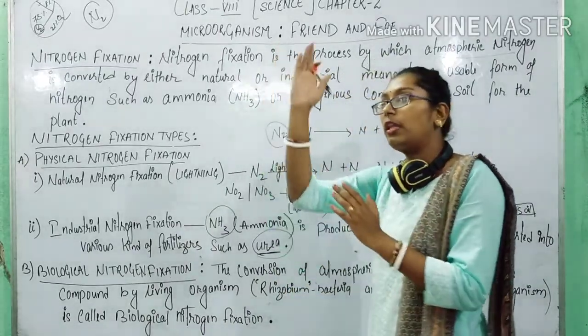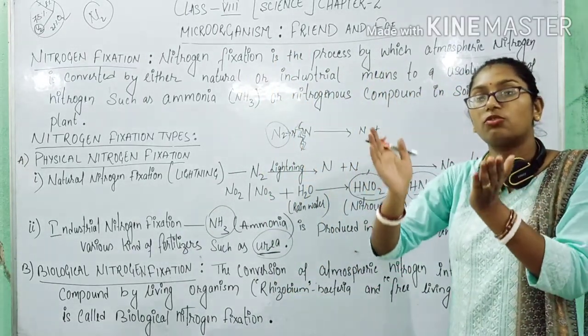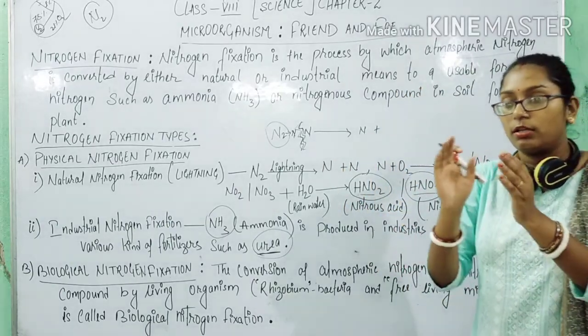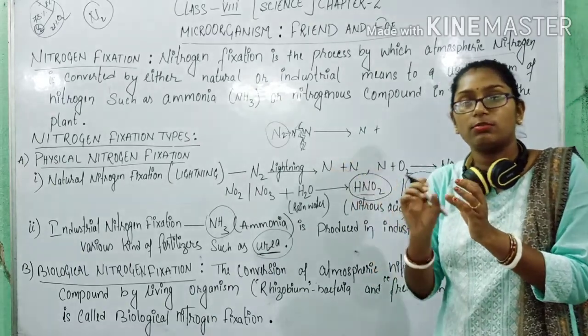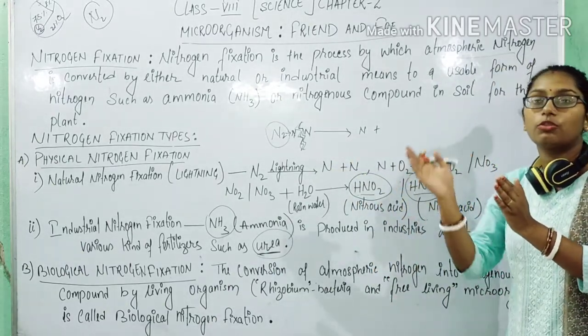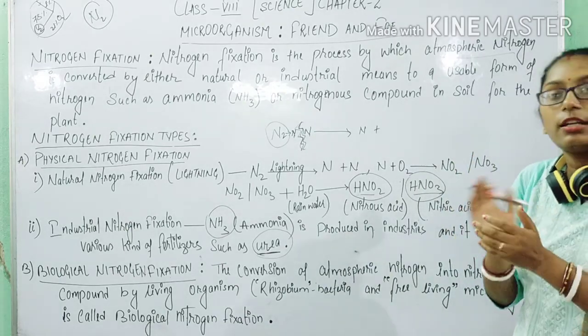So when lightning occurs, the gaseous nitrogen molecules will break down into nitrogen atoms, the simplest form of nitrogen, and that simple form of nitrogen will combine with oxygen and form nitrate and nitrite.